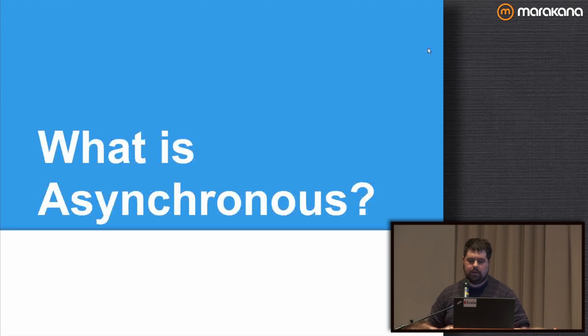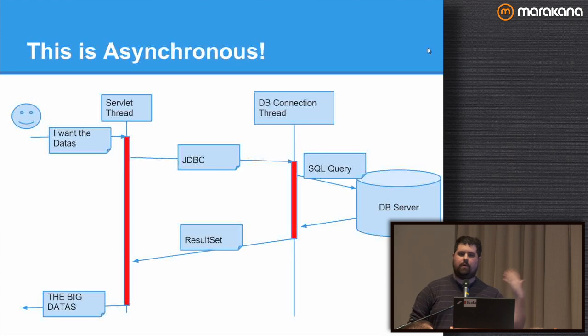So for example, this is asynchronous. I want the data. I have my servlet thread, and the user tells me he wants the data. I go and make a JDBC call. He hits the database. That comes back to the JDBC connection thread, and that comes back to my servlet thread, and I tell the user. I block 2 threads for a pretty long time during this process, but it's asynchronous, right? The code runs on receipt of some signal. The database was ready. But I'm still blocking the thread, so that's bad.